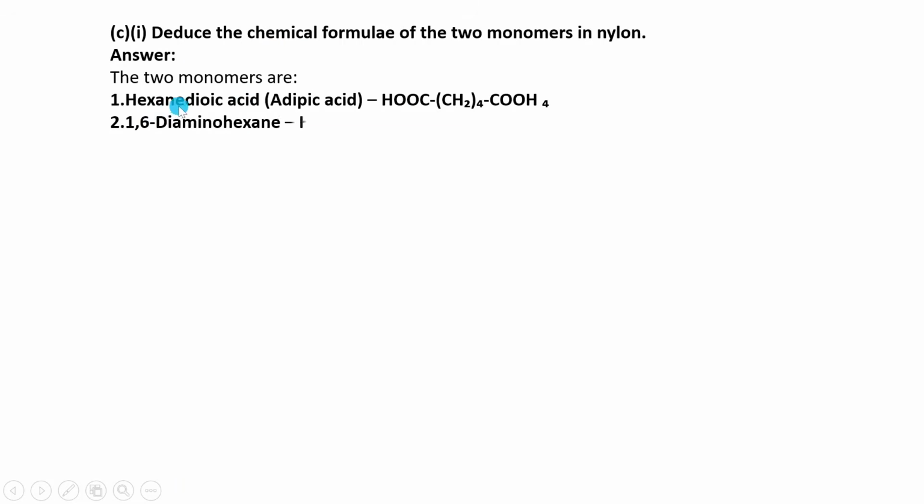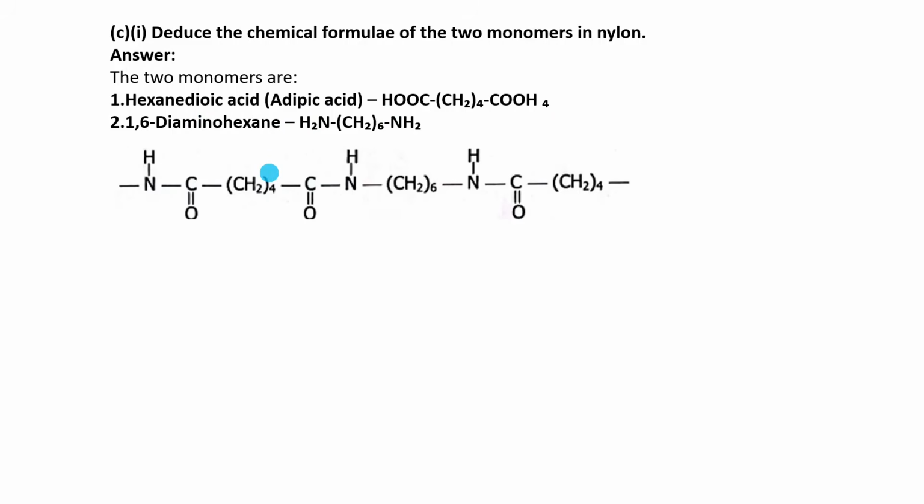So we had hexanedioic acid, which is adipic acid, with this formula. This is the formula they wanted. And this is the dioic acid that we are talking about, in the nylon here. So this part and this part.